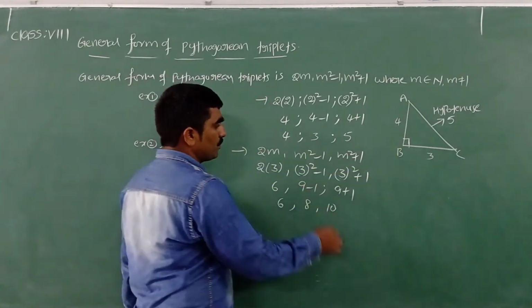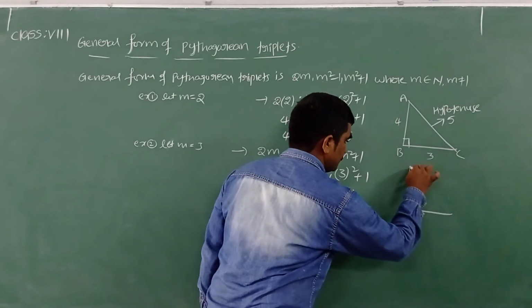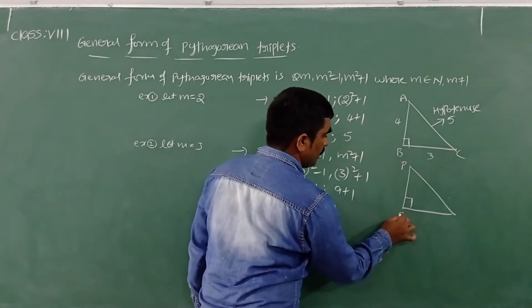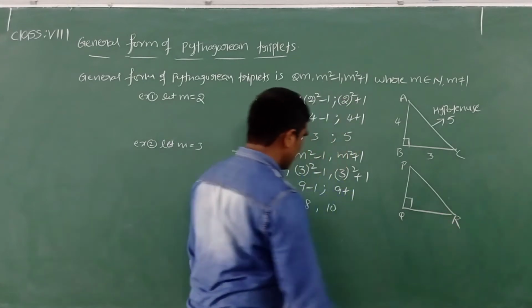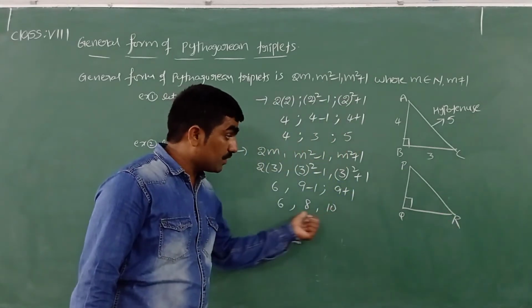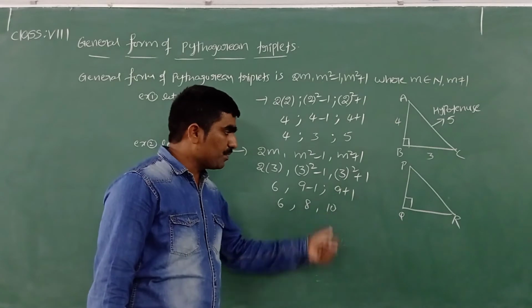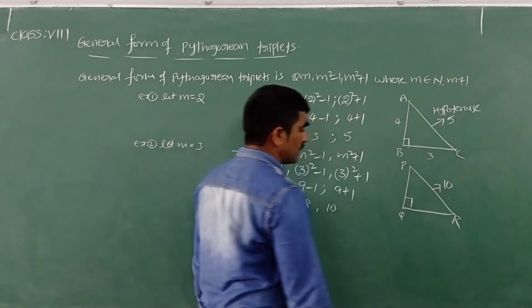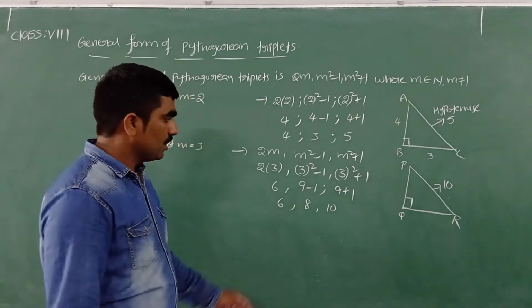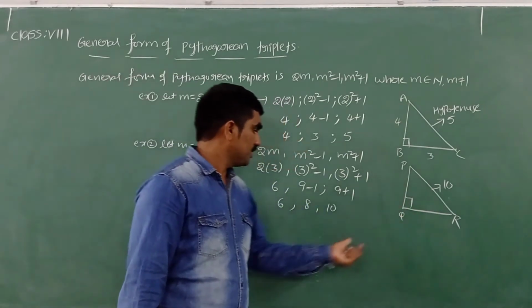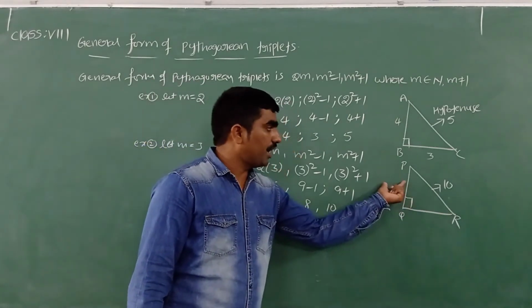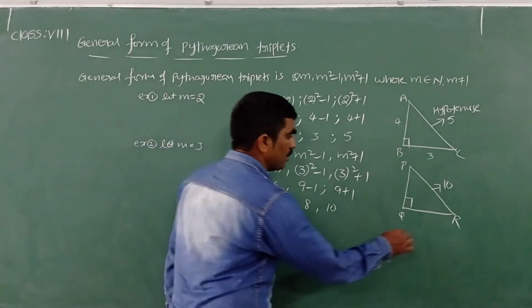Next we will see one more figure for this one. Let me take a right angle triangle and name it PQR. Now in these three, can you say what is the length of the hypotenuse? Sir, the length of the hypotenuse is 10. The reason is the hypotenuse length is always greater than the other two sides. Sir, what about base and height? If the base is 6, height is 8. If the base is 8, height is 6. We can take any one.